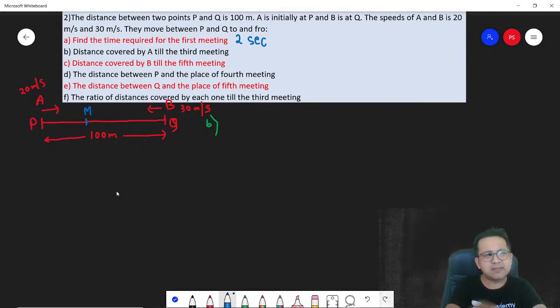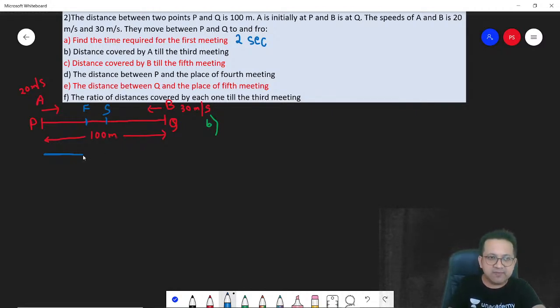Let's look at the first meeting. How much distance would they travel to meet for the first time? First time was very simple. A covered this much distance when they met. Second time, let's call this point F, the first meeting. Let's say the second meeting is happening here.